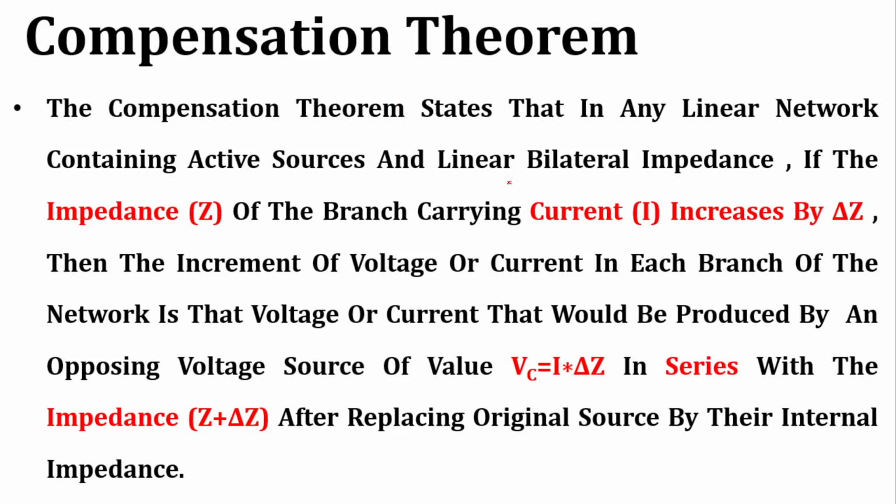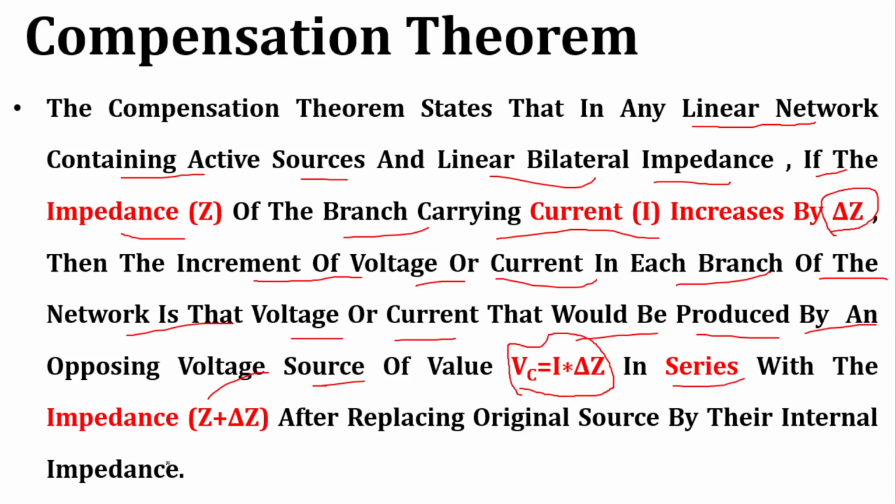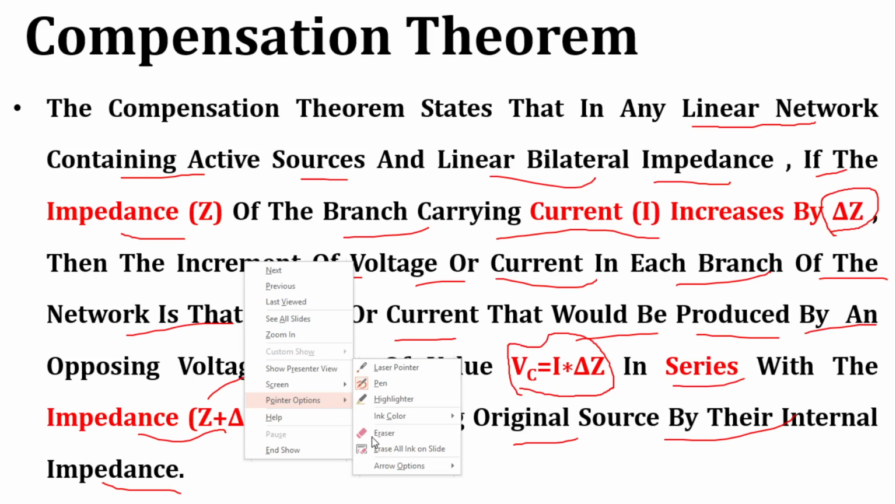The compensation theorem states that in any linear network containing active sources and linear bilateral impedance, if the impedance of a branch which carries the current I is increased by delta Z, then the incremental voltage or current in each branch of the network is that voltage or current that would be produced by an opposing voltage source having a value of Vc equal to I into delta Z, in series with the impedance of Z plus delta Z, after replacing the original source by its internal impedance. So that is the statement for the compensation theorem.